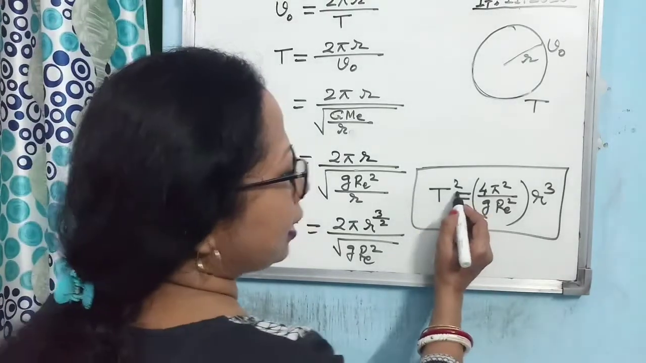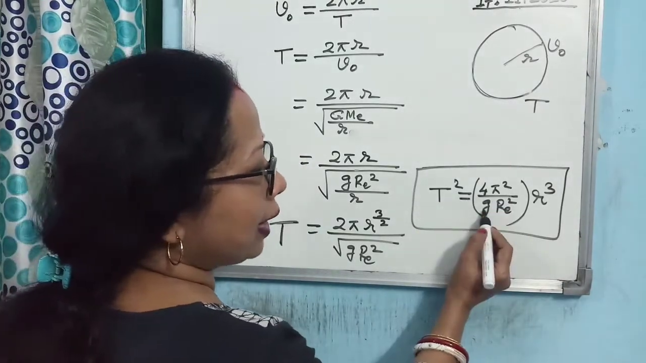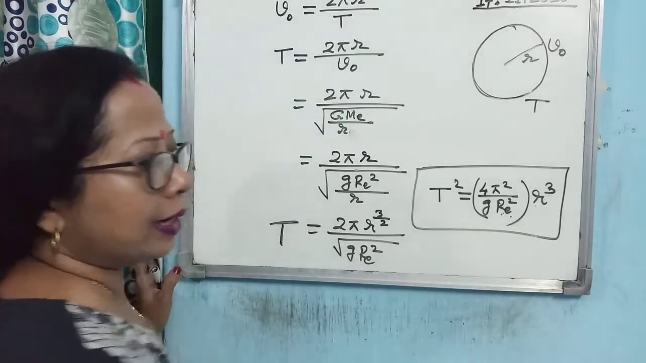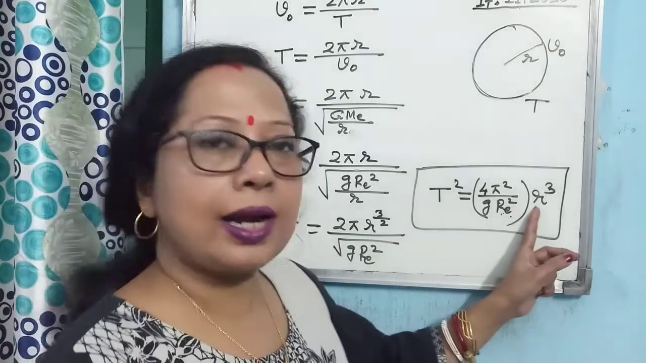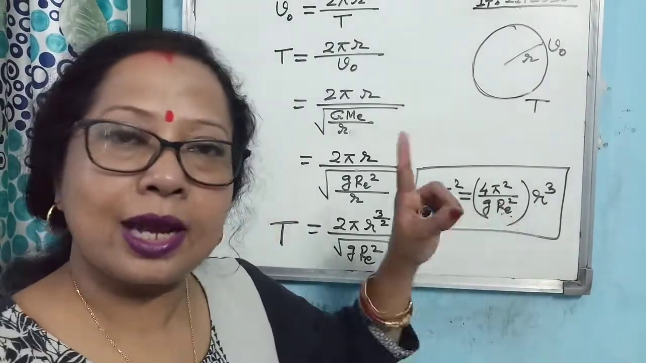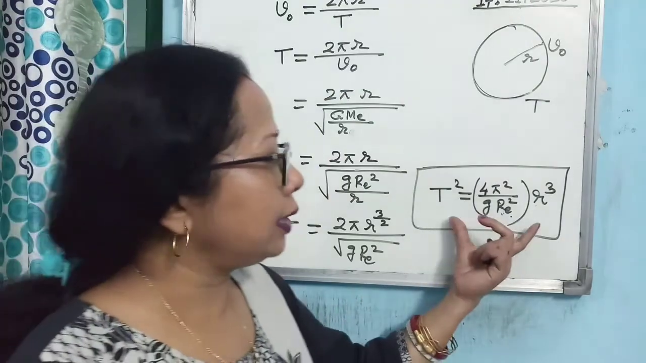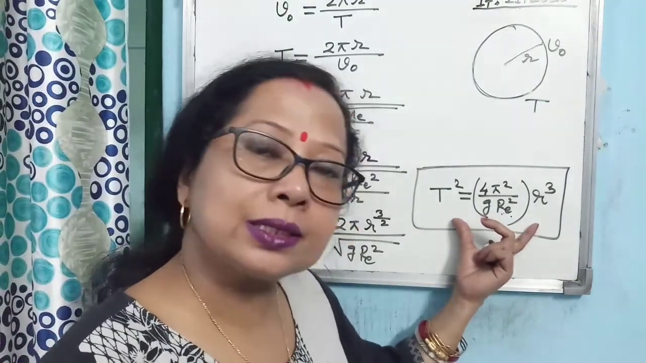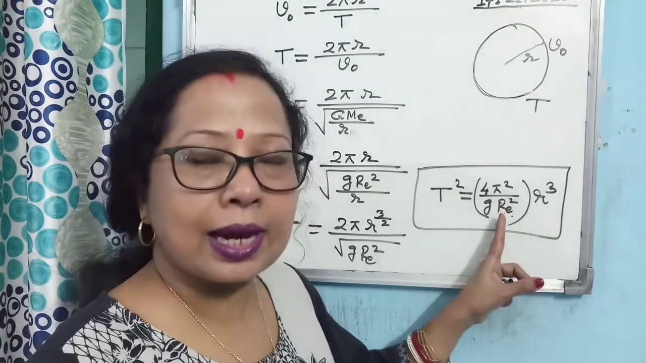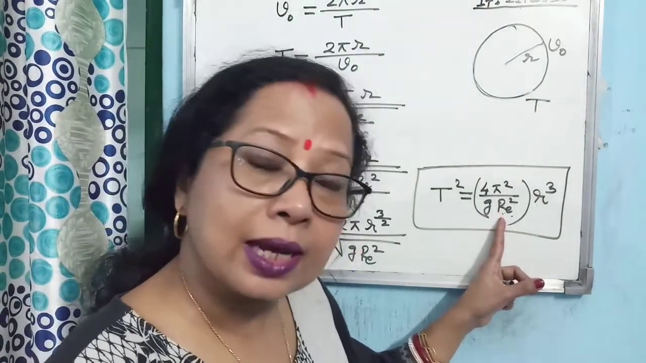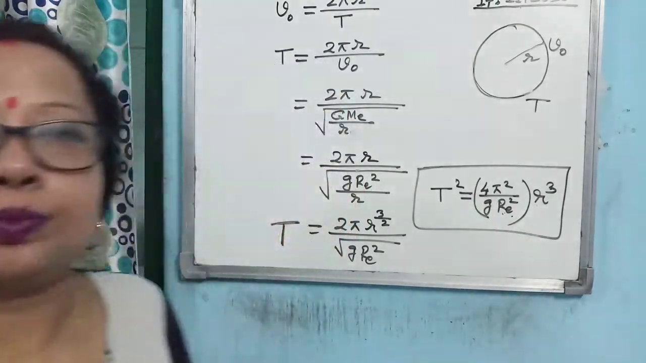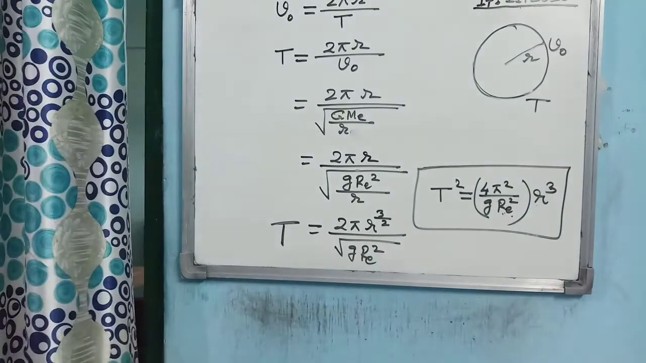The T square is given by 4 pi square by G R_E square into r cube. Here R_E is the radius of the earth and small r is the distance between the satellite and center of earth. Again I am repeating, if you want to apply this for sun and any other planet system, then also you can apply it. In that case, big R_E will be the radius of the sun instead of radius of earth, and small r will be the distance between the planet and the center of the sun.